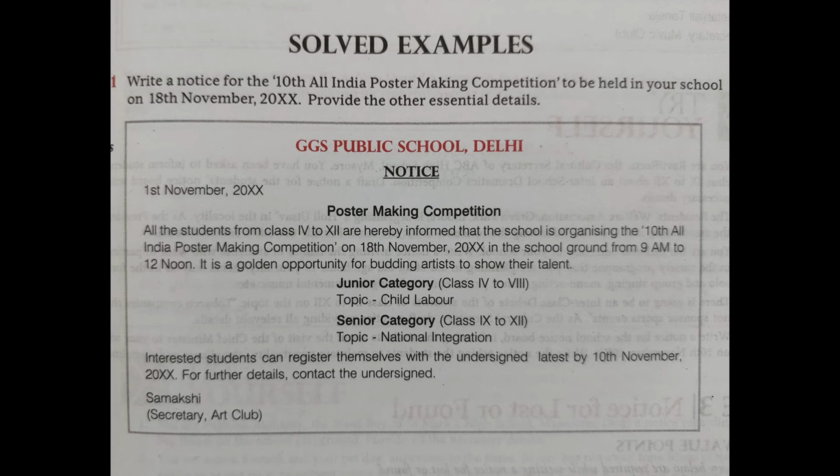Date should be mentioned, last date for registering names, depositing the amount, etc. Then specific instructions should be there. Contact person with designation at the end should be mentioned.